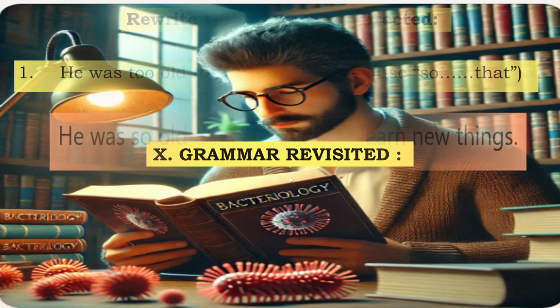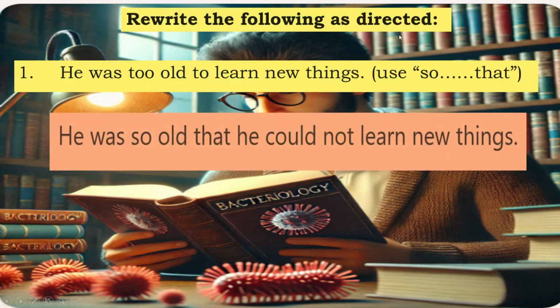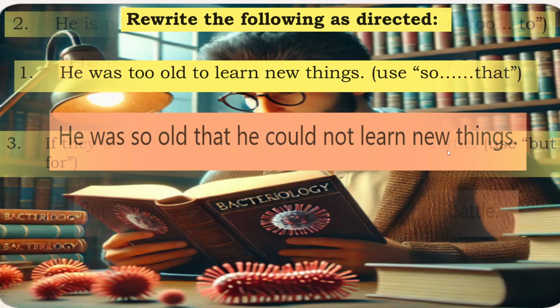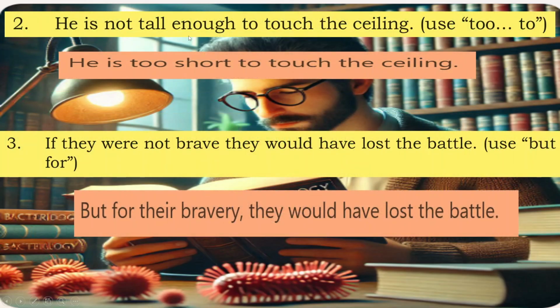Tenth one is grammar revisited. Rewrite the following as directed. First one, he was too old to learn new things. Use so that. He was so old that he could not learn new things. Two, he is not tall enough to touch the ceiling. He is too short to touch the ceiling. Three, if they were not brave, they would have lost the battle. Use but for. But for their bravery, they would have lost the battle.